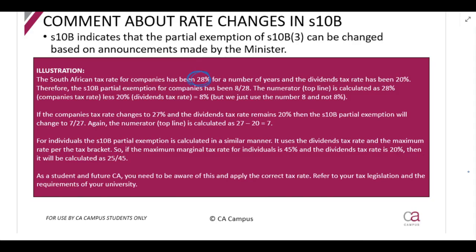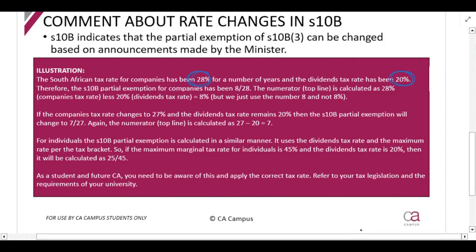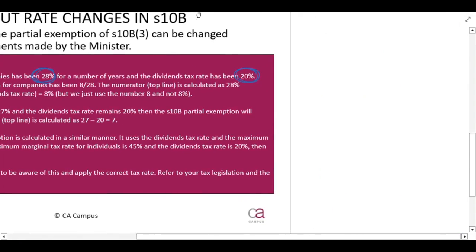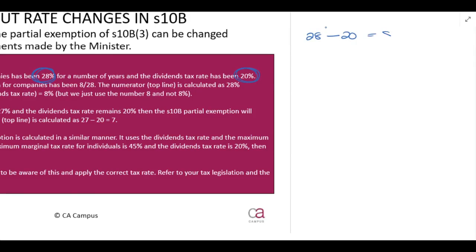If a South African company has a 28% tax rate, and the dividends tax rate is 20%, then that fraction is calculated as follows. They'll say, what is the tax rate, 28, minus 20%, which is the dividends tax rate, gives you 8. So the fraction is then considered to be 8 over 28.